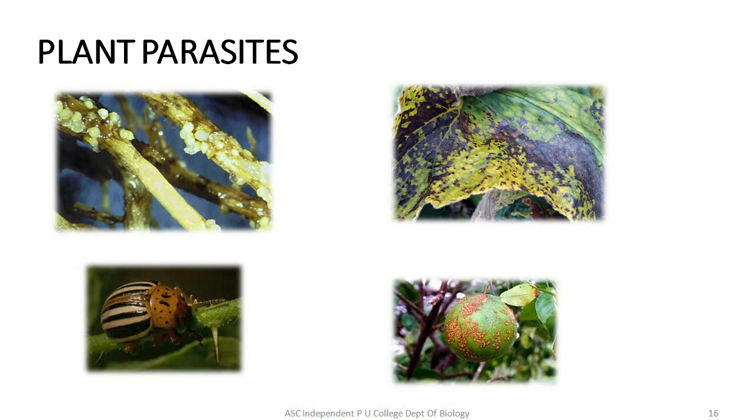Students, in our ecosystem, we have varieties of organisms. We've already learnt about decomposers, consumers, and producers. We also have a set of organisms who basically act as parasites. That is, they live on or in the host and kill the host or cause any kind of damage to the host. Yes, it could be either in plants or it could be animals. We see these types of parasites.